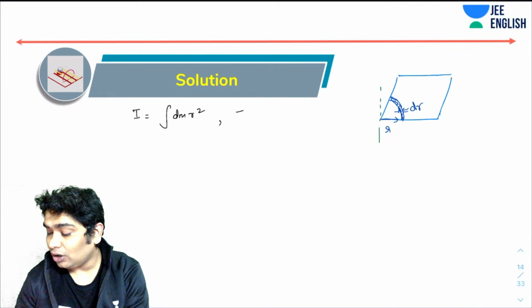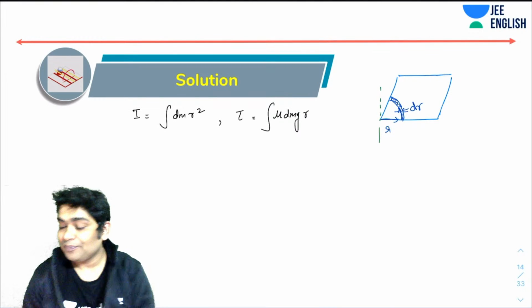And how about the torque due to friction? Torque due to friction would have been the integral of mu dm g times r.